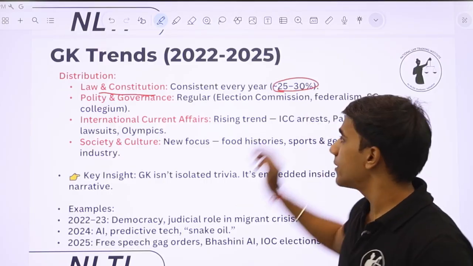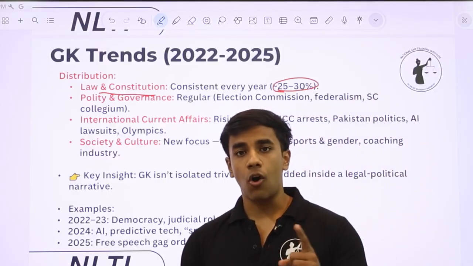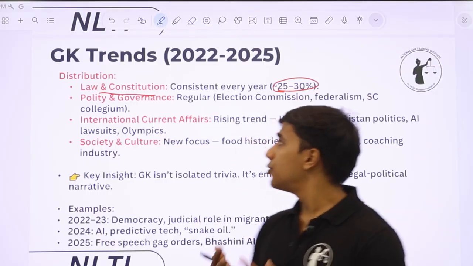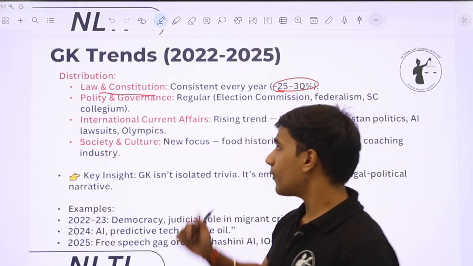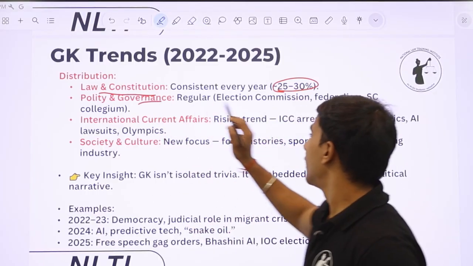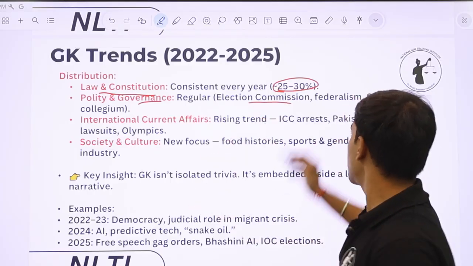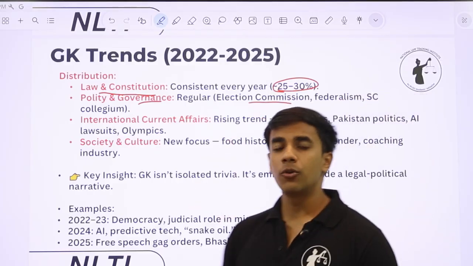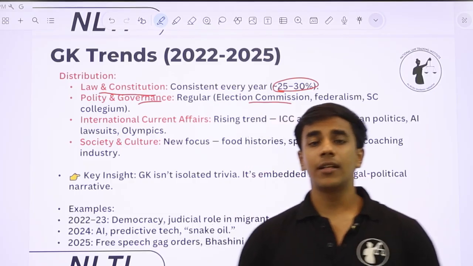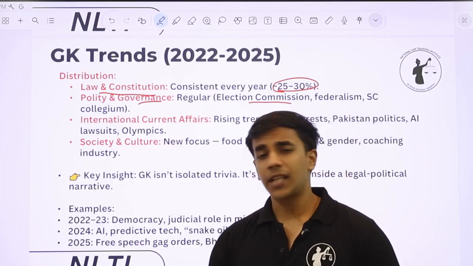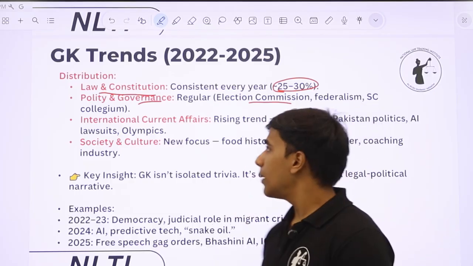Around 25 to 30% of questions are related to law, governance, judiciary, or constitution. Similarly, polity and governance are a regular sighting in the paper, with questions related to the Election Commission, federalism, the Supreme Court, and the collegium system. All these things are regular sightings in the NLSAT paper.